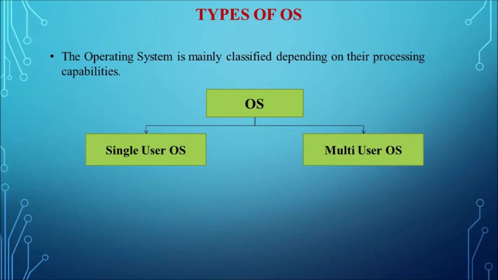Next one is a multi-user operating system. It is used mostly in computers and laptops, which allows the same data and applications to be accessed by multiple users at the same time. Multiple users can access the same data at the same time with the help of the server or any connectivity. The users can also communicate with each other. Examples of multi-user are Windows, Linux, Unix. All these come under the multi-user operating system.